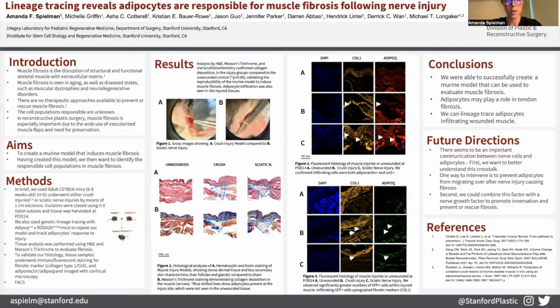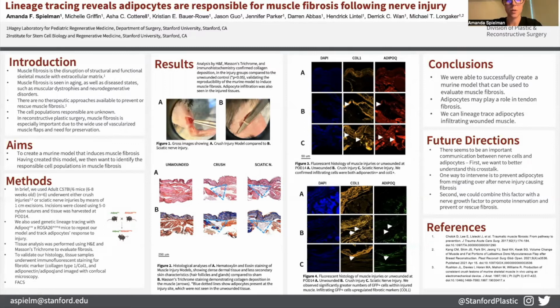So we targeted the tibialis anterior muscle, and we left these models out to post-op day 14. We can see in figure 2 that the model worked. Fibrosis in the muscle was clear in the density of the collagen. And more interesting to us, we saw that there was a presence of adipocytes at the site of injury. To confirm that these were adipocytes and contributing to muscle fibrosis, we performed IHC. We found that the infiltrating cells were adiponectin positive and COL1 positive, shown in figure 3.